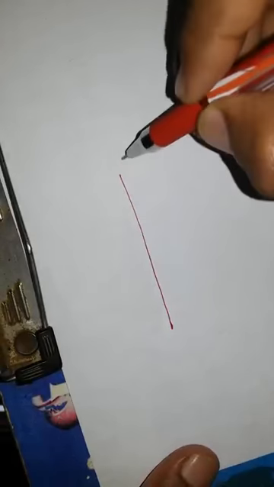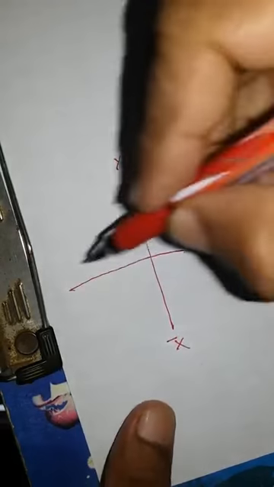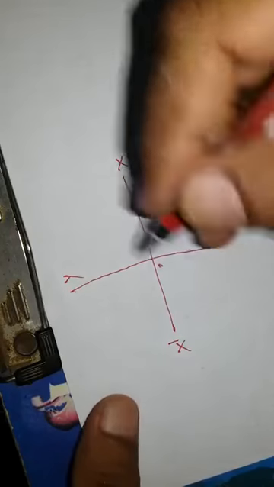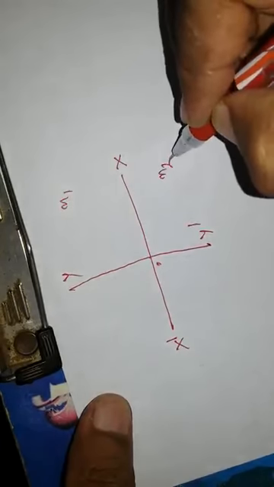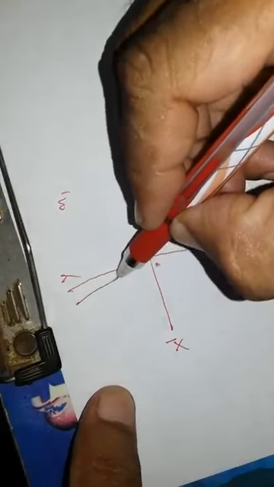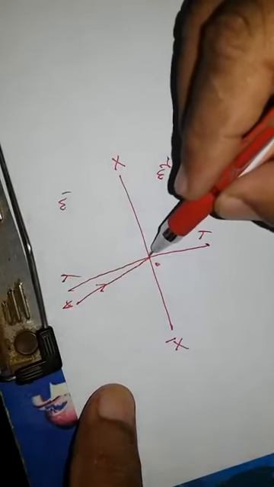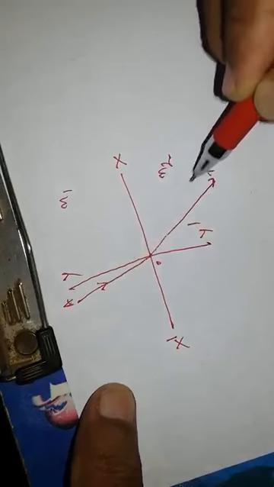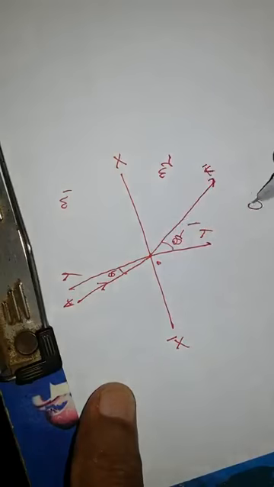This is the x-axis, I will write it as x, and this is x dash. And this is the y-axis, we call it y and this y dash. This is the origin, we call it O. This is the upper surface and this is the lower surface. We call the refractive index N1 and here N2. Just imagine a ray of light that passes and falls on the center. This ray, after refraction, comes in this way. This is called theta 1 and this is called theta 2. Always you can see that theta 2 is greater than theta 1.